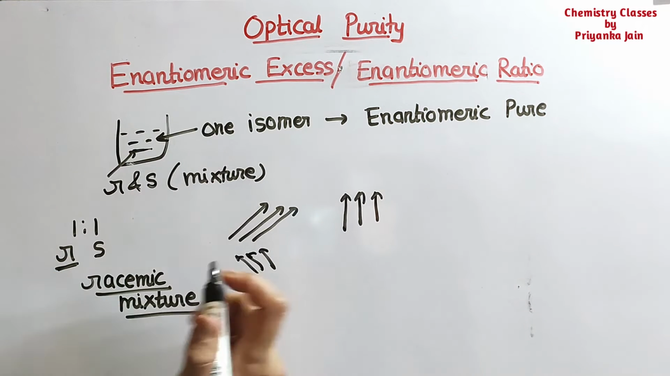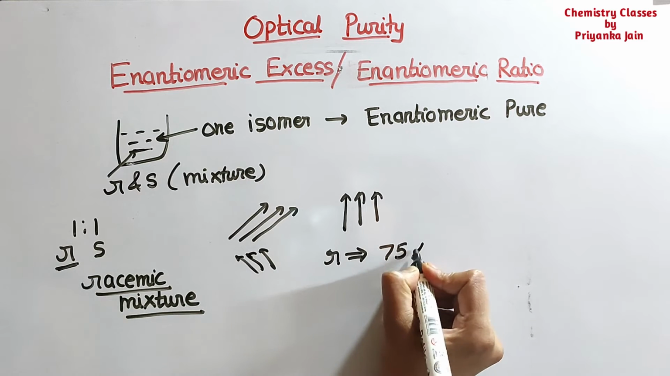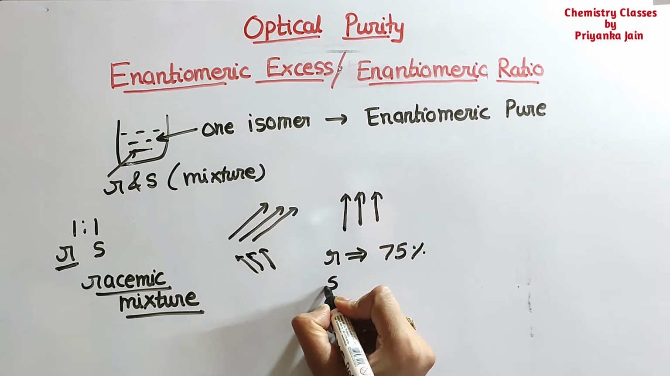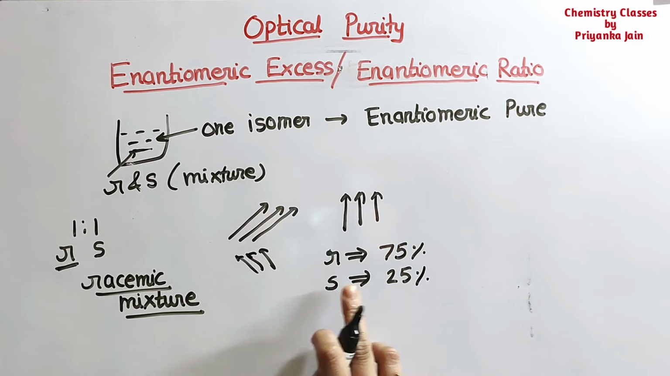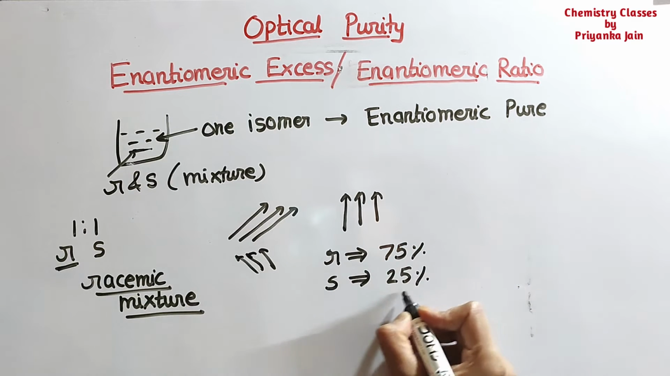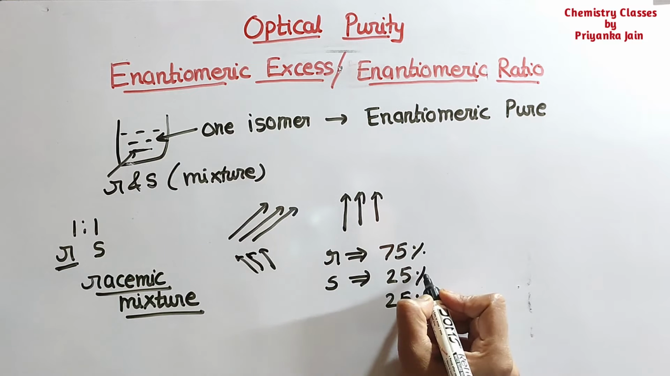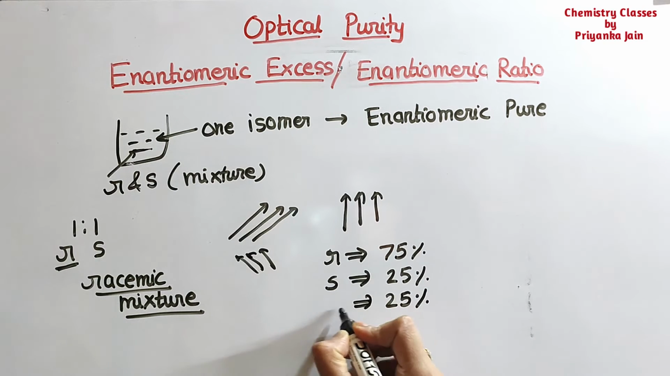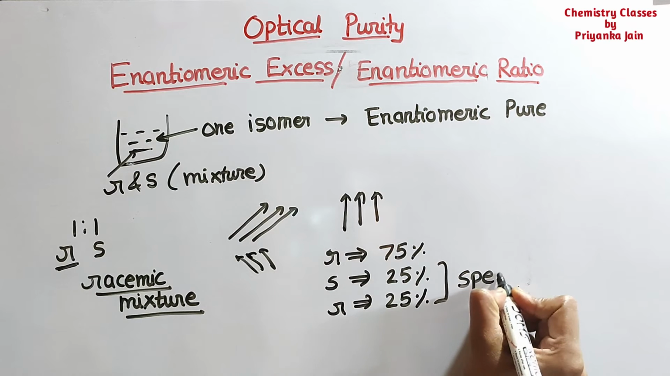But suppose the R form is 75% and the S form is 25%. Then the 25% S will be cancelled by 25% of the R form. So for this 25% R and 25% S, the net specific rotation will be equal to 0.